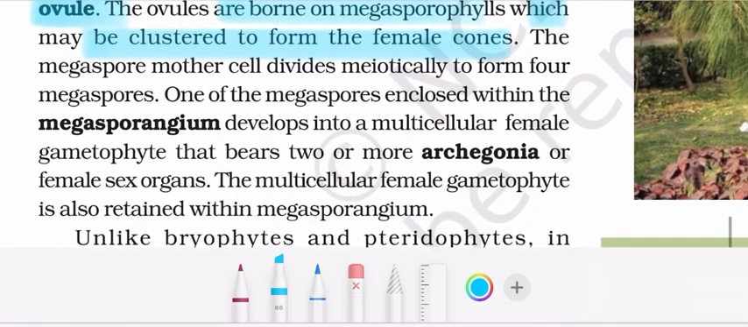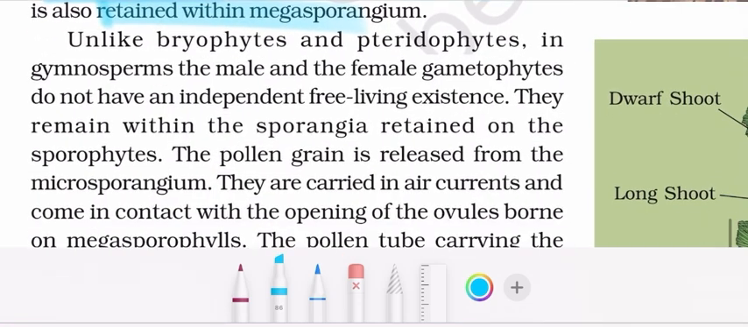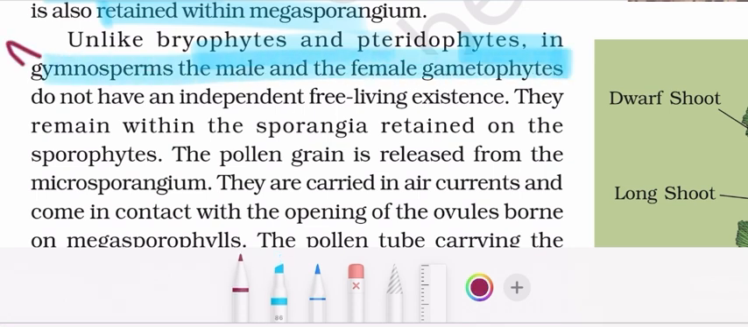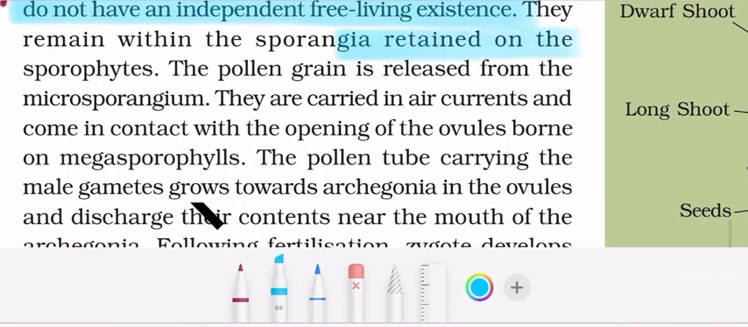The megaspore mother cell divides meiotically to form 4 megaspores. One of the megaspores enclosed within a megasporangium develops into a multicellular female gametophyte that bears 2 or more archegonia or female sex organs. The multicellular female gametophyte is also retained within the megasporangium. Unlike bryophytes and pteridophytes, in gymnosperms the male and female gametophytes do not have an independent free living existence. They remain within the sporangia retained on the sporophyte.